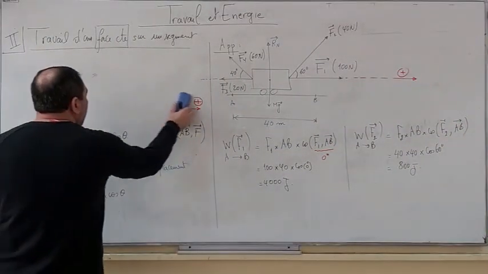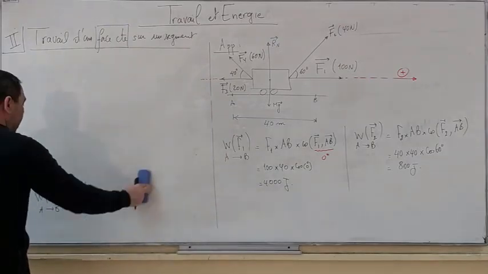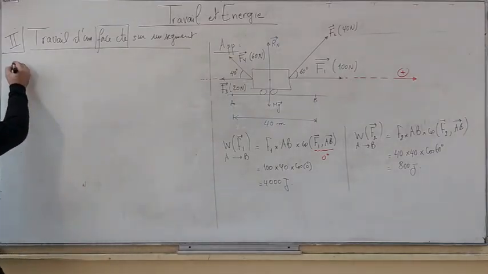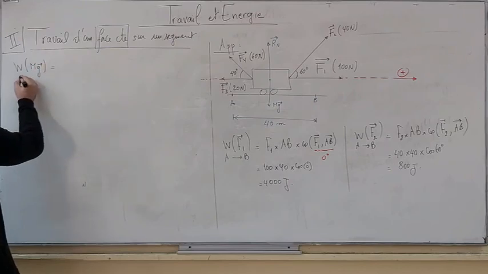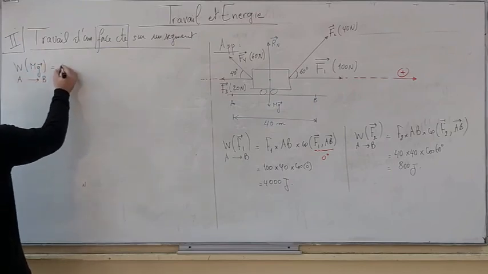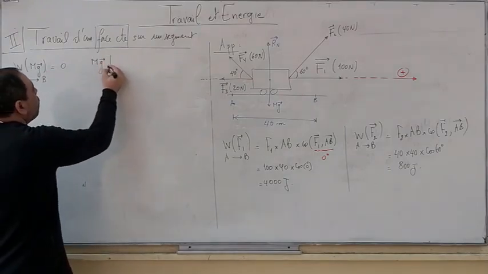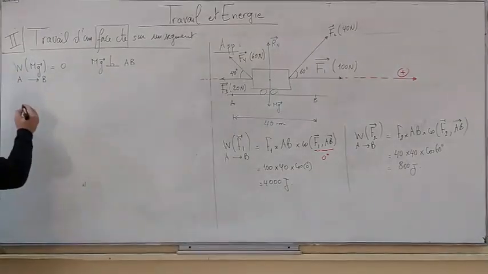Now for the work of mg, the weight. The work of mg when its point of application displaces from A to B is equal to 0, since mg is perpendicular to AB, which is the displacement.